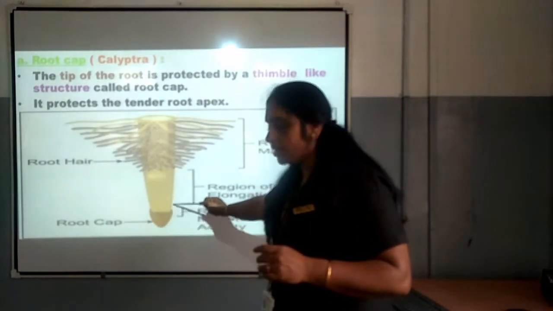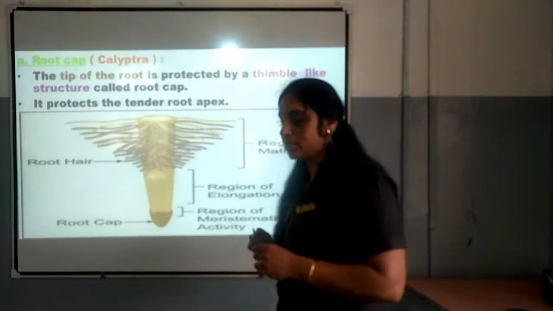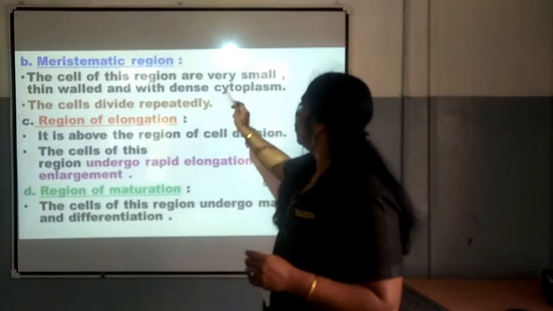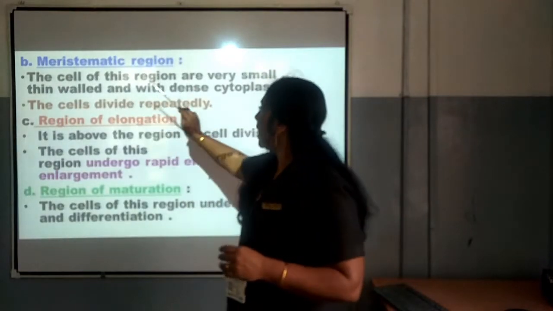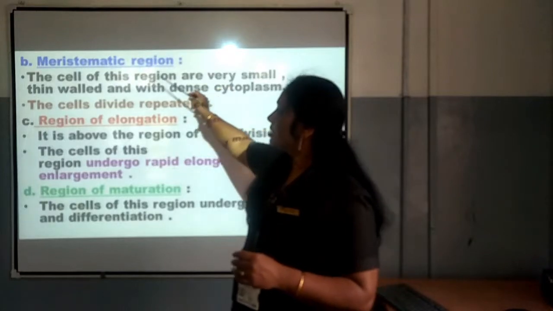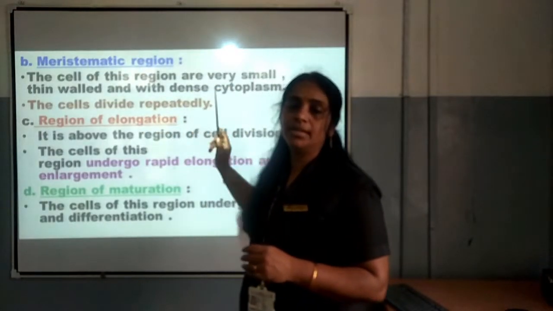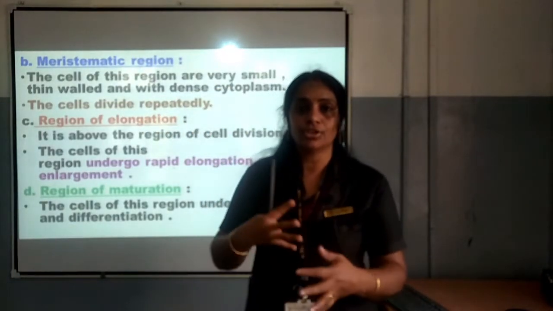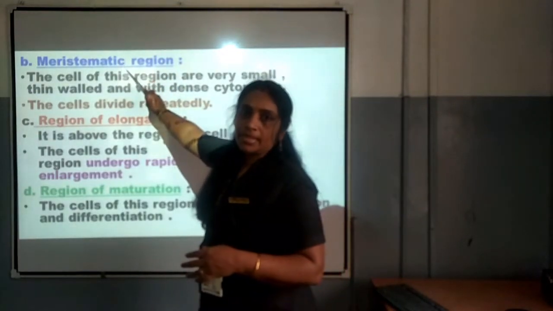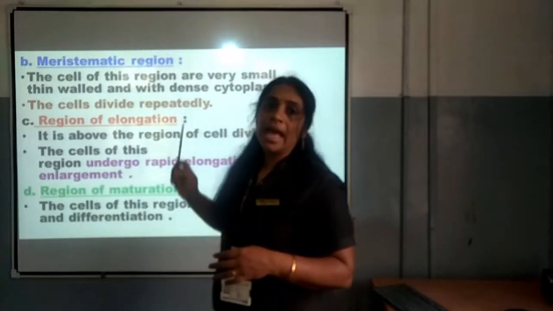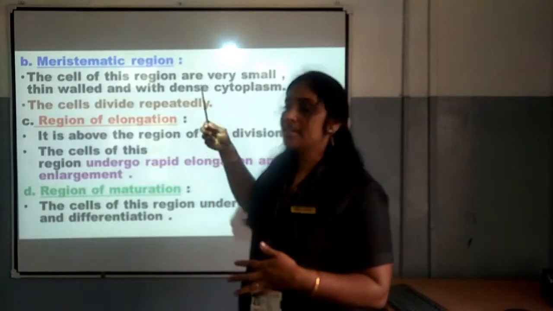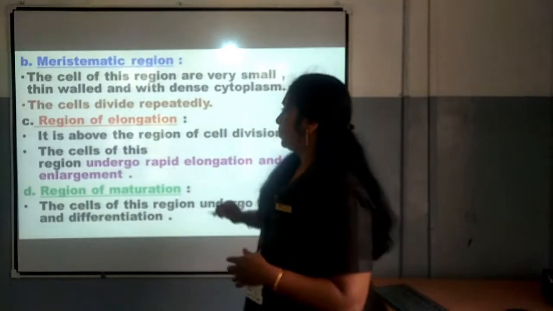You can see this area is the region of meristematic activity, where we can find the cells very small, thin walled and with dense cytoplasm. And in this meristematic region, the cells will be dividing repeatedly, that is there is a continuous division of cells, as this region is called meristematic. That is, it is a region of activity, or we can say the active region present in the root.